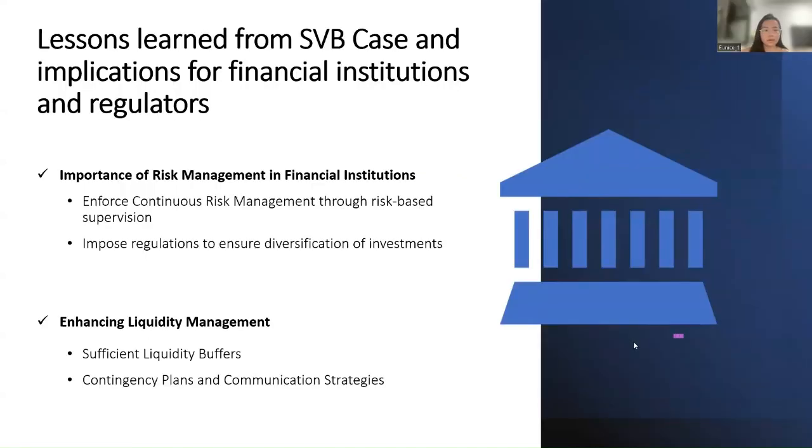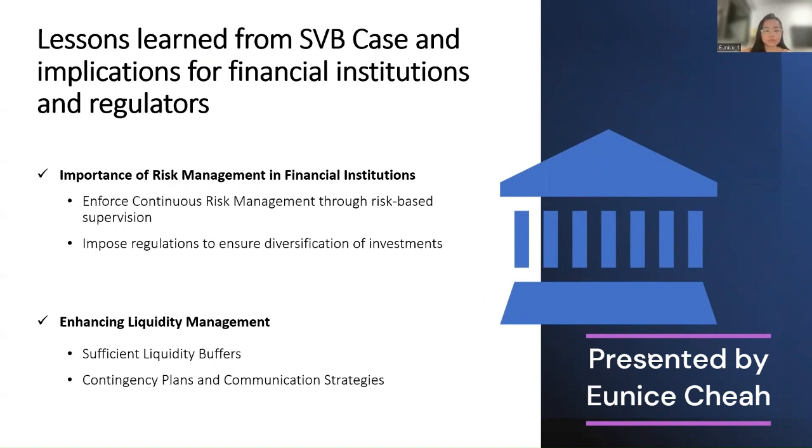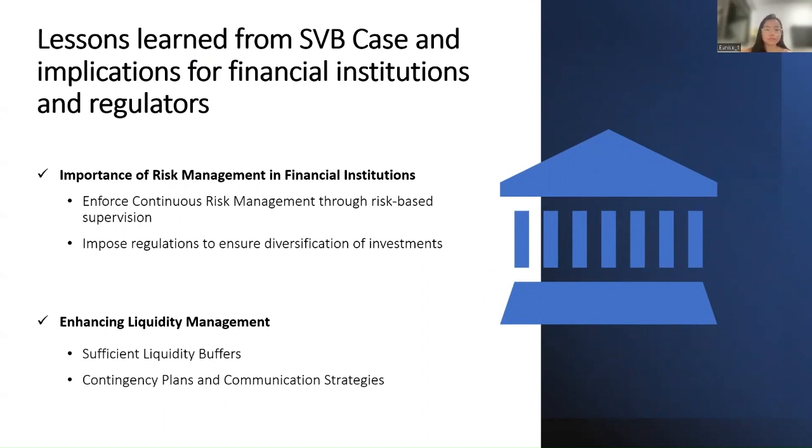Thank you, Edward. The first lesson that we learned is the importance of risk management in financial institutions. So to avoid such scenarios from happening in the future, regulators should emphasize continuous risk management practices by allocating supervisory resources to stay ahead of emerging risks and ensure compliance with regulatory guidelines. Secondly, it is enhancing liquidity management. To mitigate this risk, financial institutions should maintain sufficient liquidity buffers and establish contingency plans and effective communication strategies to manage potential liquidity crises in future.